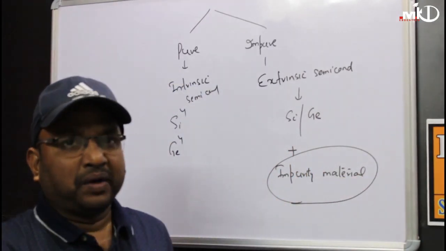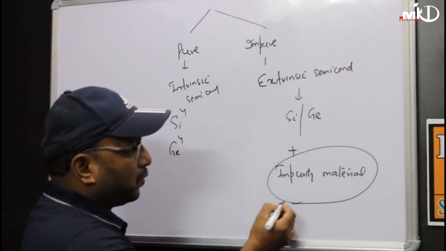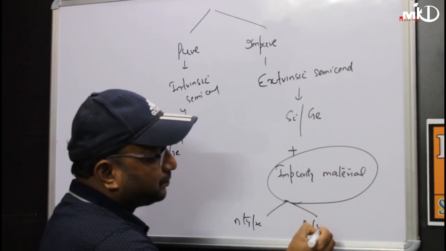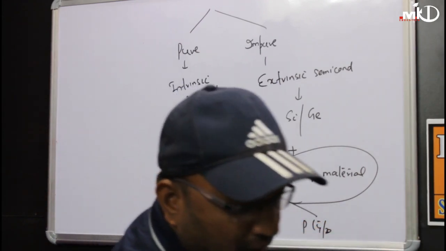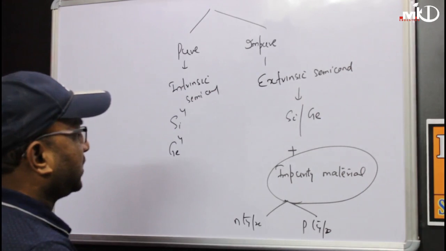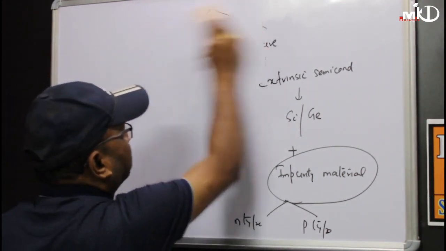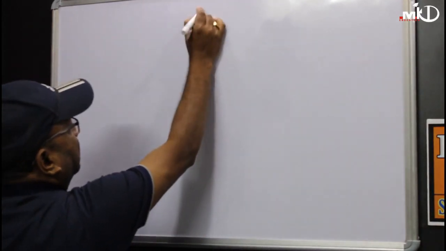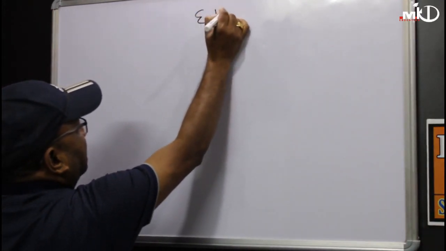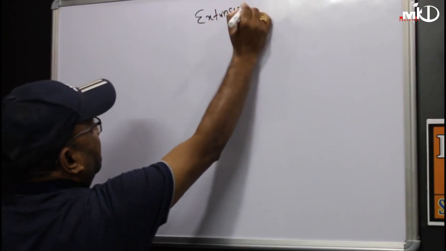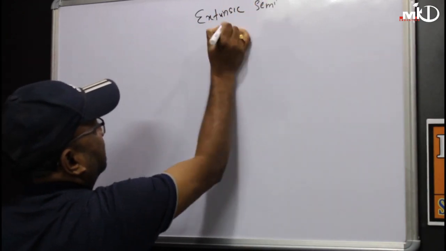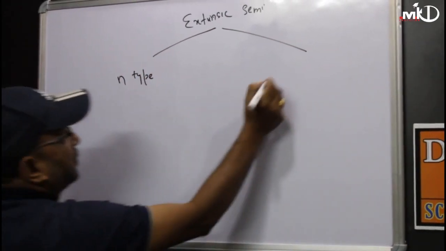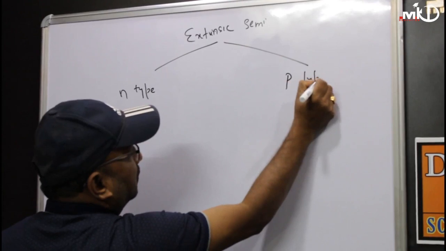Again, depending upon the impurity materials, I have already told you the 2 types. One is called N-type, one is called P-type. So if we further classify the extrinsic semiconductor, there are two types. One is called N-type, second is called P-type.